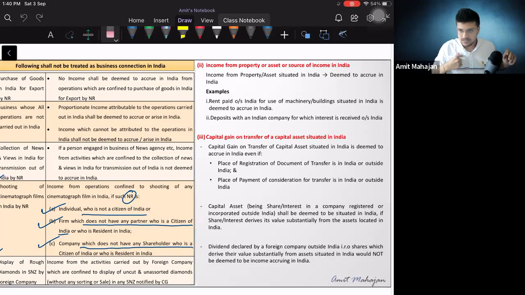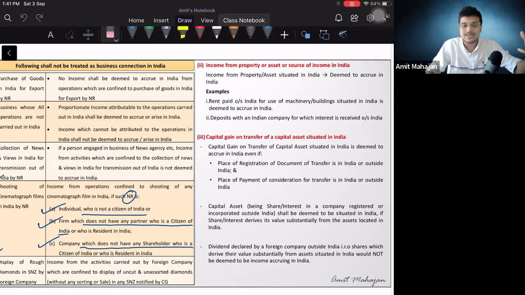Understand one thing. I am a non-resident. I am getting interest income of fixed deposit in outside India only. For example, I am in London right now. I have one fixed deposit in Kotak Mahindra Bank, Mumbai, and interest on that fixed deposit I am receiving in London only. So I am a resident of London. Amount is getting received in London. You will get a feeling that it will not be taxable because the person who is receiving the income is outside India, and the place where it is received is also outside India. But no, it is not like that.